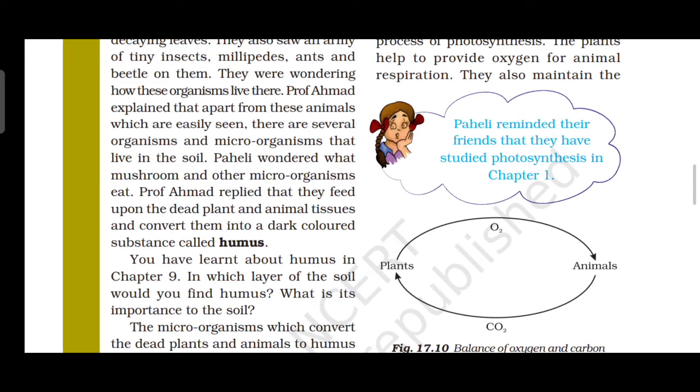They also maintain the balance of oxygen and carbon dioxide in the atmosphere. That's why forests are called green lungs.